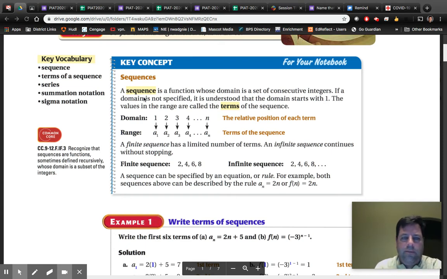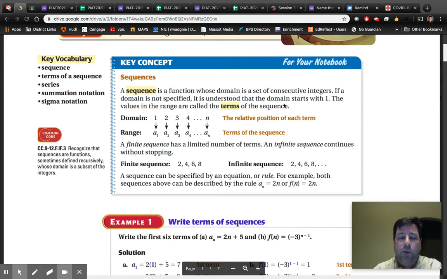Okay, sequence. That's our first terminology. A sequence is a function whose domain is a set of consecutive integers. If a domain is not specified, it's understood that the domain starts with 1. They do use the word function and the word domain. The domain is our input values, and the outputs are our range.